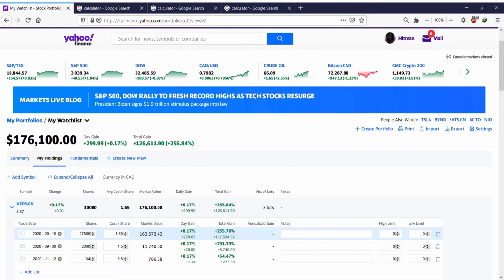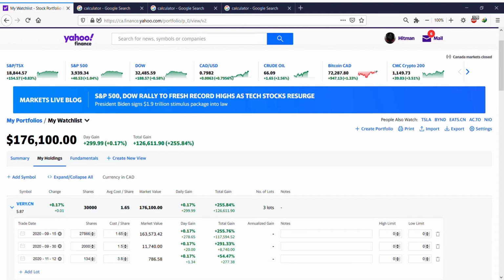As you can see, the cost was 1.65. Market value, day gain, total gain just show for this particular lot, and the high and low, I didn't touch anything. The second time I bought this, I actually did an average down, which means when the price decreased to 1.50, I bought another 2,000 shares on the 30th of September. For this lot, the market value is 11,000 something, and then it shows the day gain and total gain.